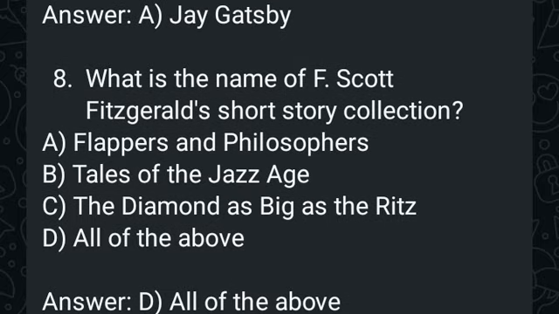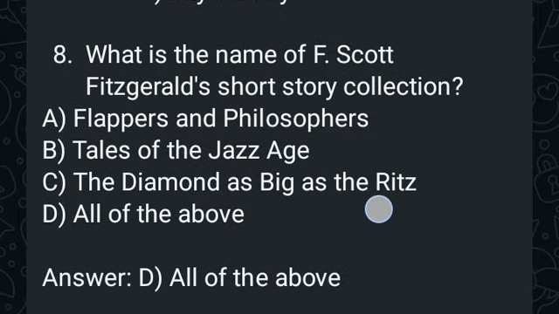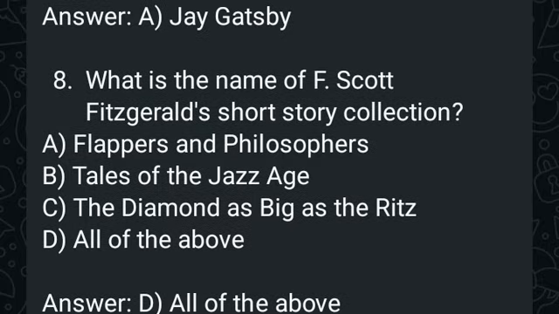Eighth question, what is the name of F. Scott Fitzgerald's short story collection? It's all three, Flappers and Philosophers, Tales of the Jazz Age, and The Diamond as Big as the Ritz. Now, Flappers and Philosophers was written in 1920. It is the collection of short stories which explores the lives of young Americans in the 1920s. And it has several themes such as love, identity, and the American dream.